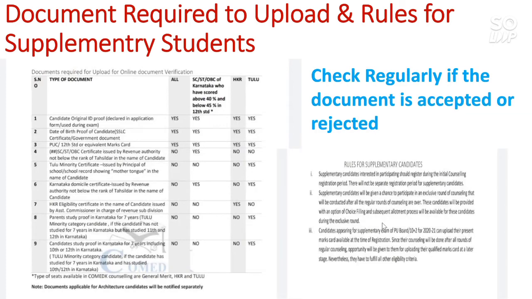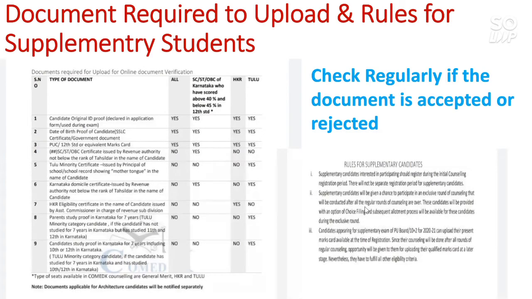That means for them there is another exclusive round of counseling, in which they will have the same type of process, but they have to register themselves on the dates 10 to 15 to be eligible for the exclusive round of counseling. And candidates appearing for the supplementary exam of the board can upload their present mark sheet.